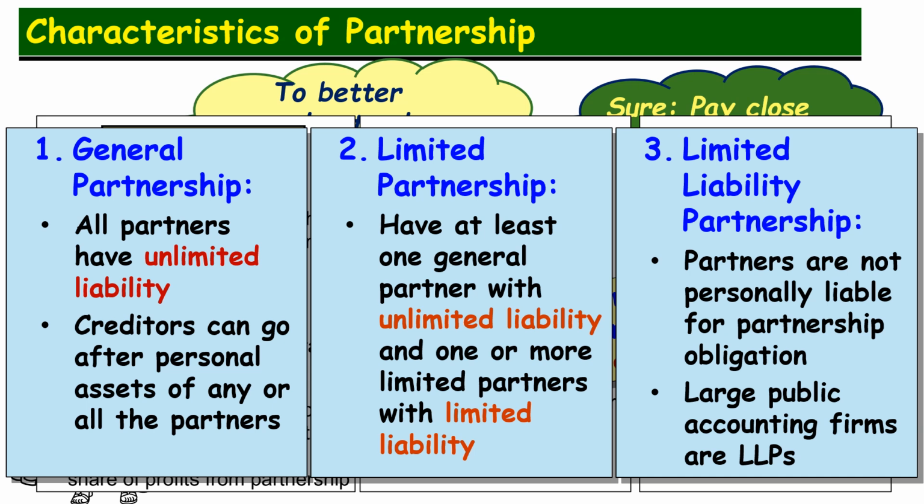So the creditors cannot go after the personal assets of the partners. If a partnership chooses to operate as a limited liability partnership, it has to mention LLP after its name, so that the public or those third parties interacting with the business are aware of this limited liability.